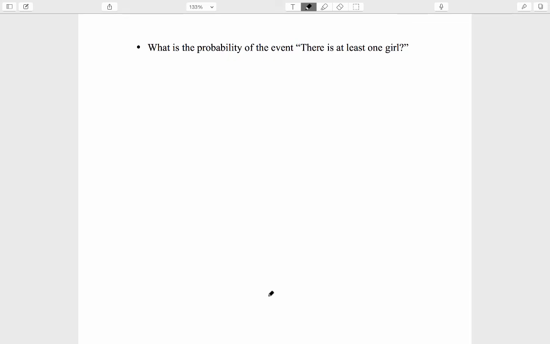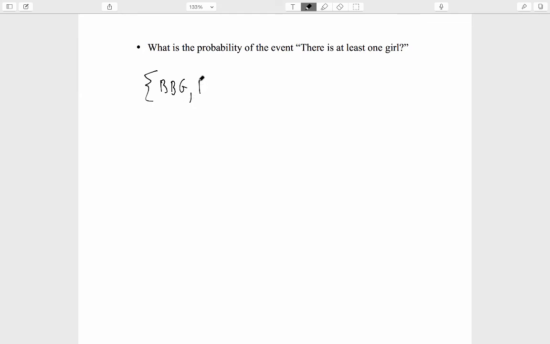Another example. What is the probability of the event there is at least 1 girl? Well, there are 2 ways to think about this. The hard way is to list all the outcomes that count towards this event. Wait, I thought that's what we're supposed to do. Well, that's certainly what you always can do.